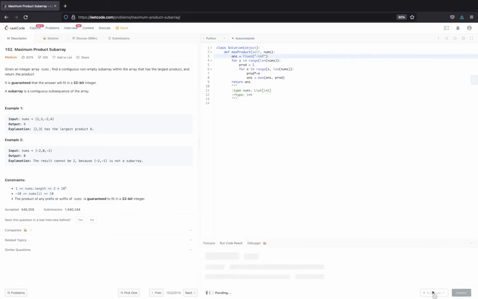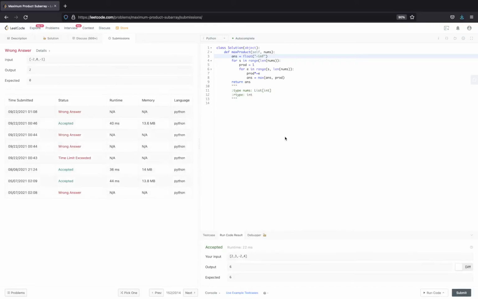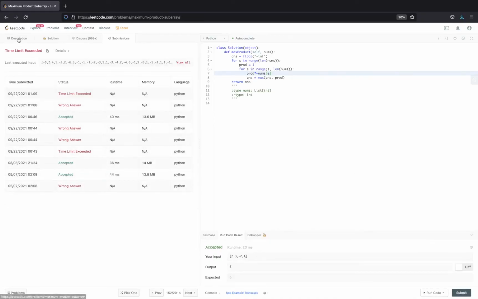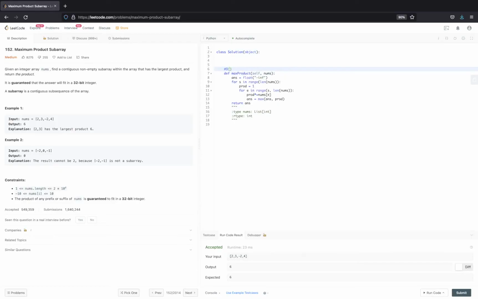Let's see if it works. Okay, let's submit it. Okay, I'm getting some wrong answer. Why? Product is, I've started from here, and oh no, I have to multiply it with nums of e. Okay, let's see. I'm waiting for, see, we got the time limit exceeded. So this was an order n square solution.